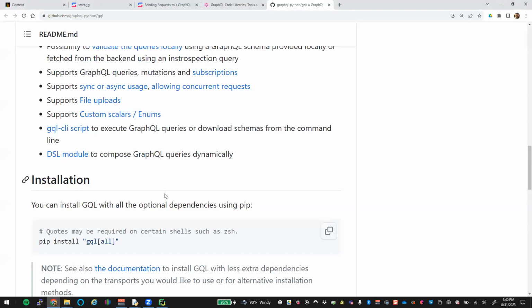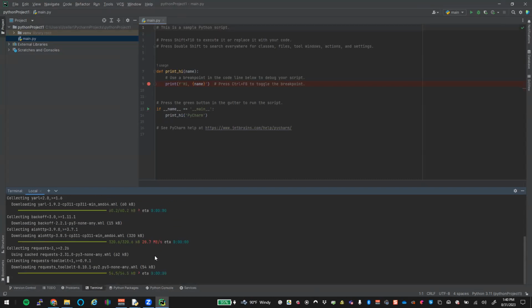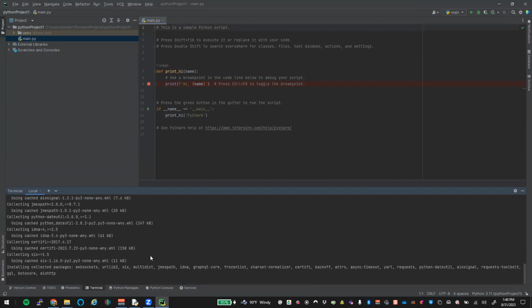And our documentation showed we needed to pip install here. So if we need all those packages, we could just do that. Pip install GQL all.